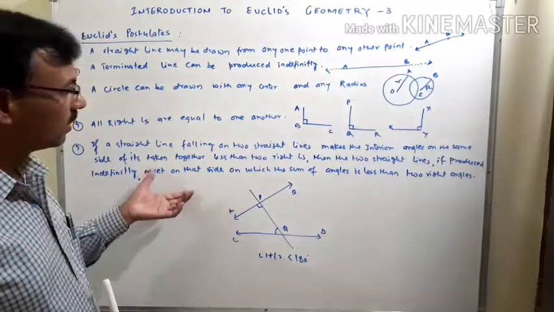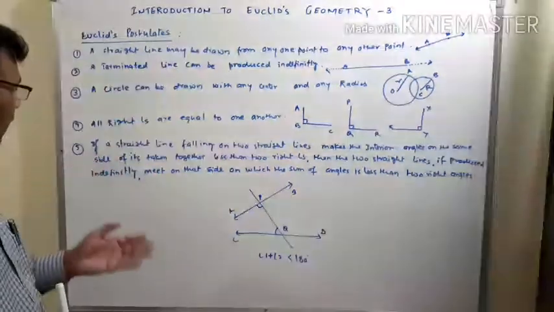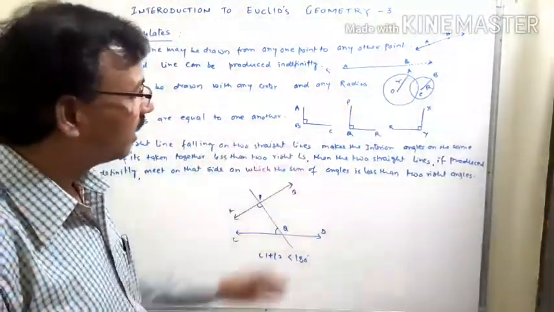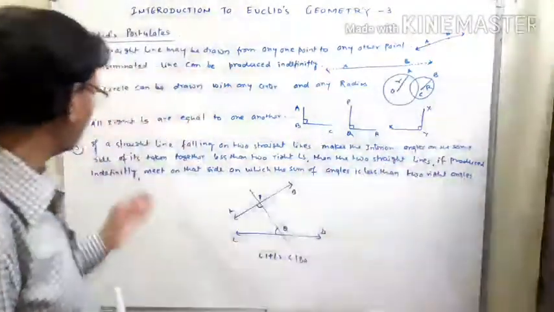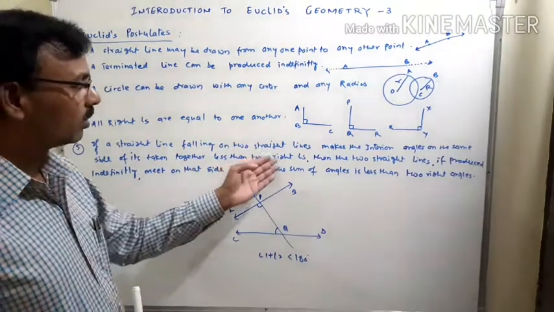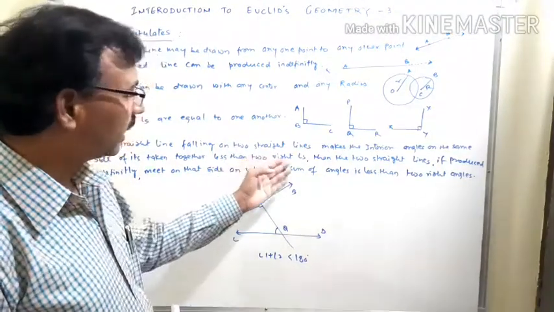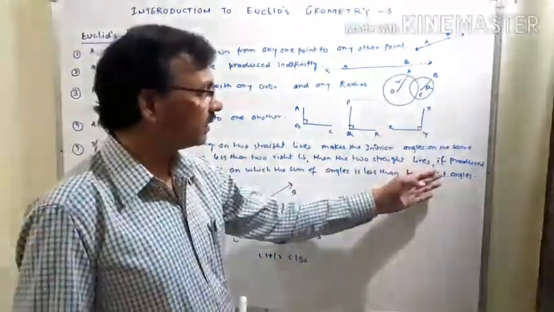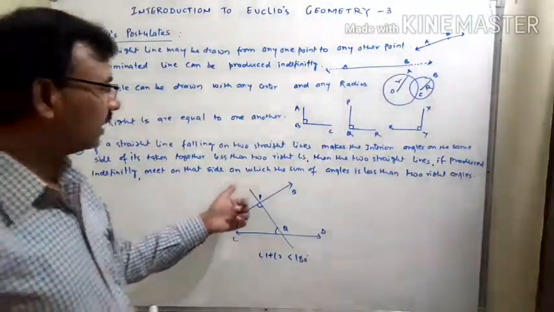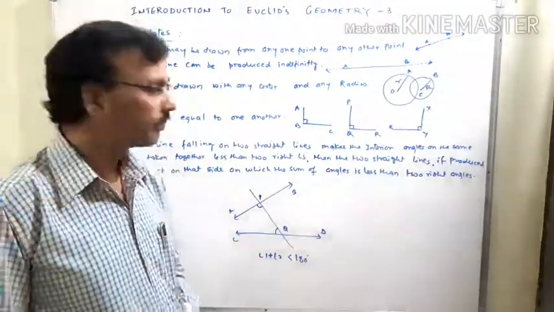The fifth postulate is very important. This postulate states that if a straight line falling on two straight lines makes the interior angles on the same side of it taken together less than two right angles, then the two straight lines, if produced infinitely, meet on that side on which the sum of the angles is less than two right angles.